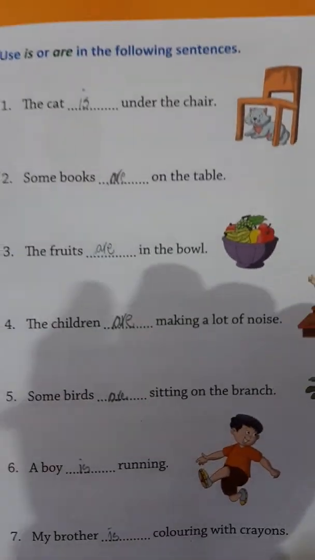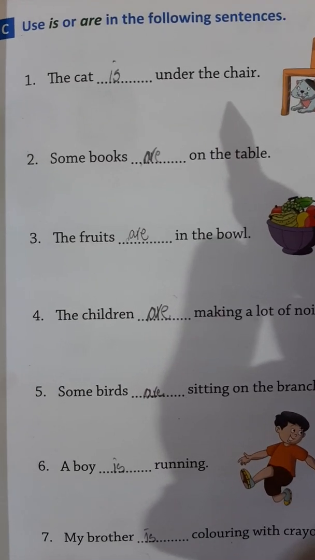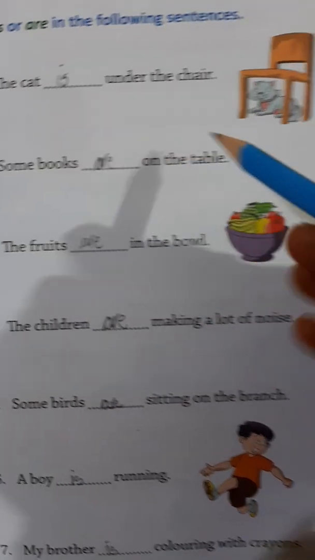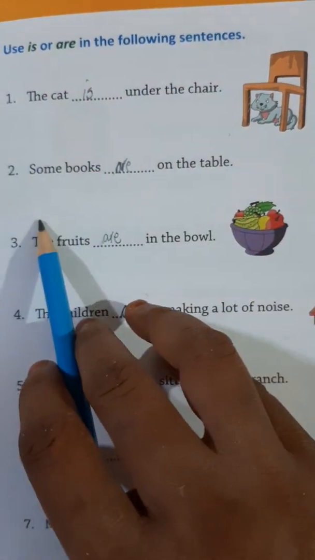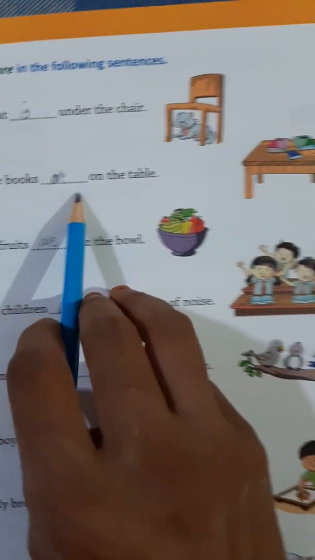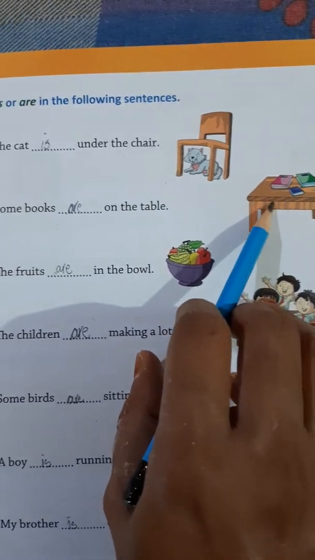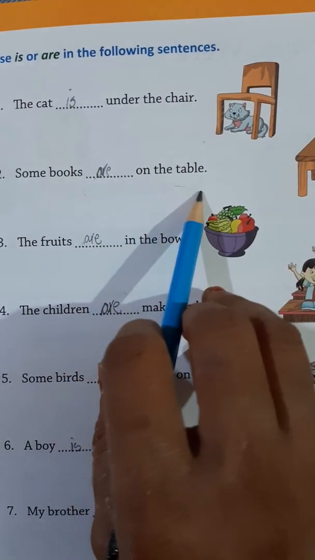This is the last exercise. Use is or are in the following sentences. The cat is under the table. Only one cat is there, so we will use is. Some books are on the table. Here too many books are there, so we will use are.